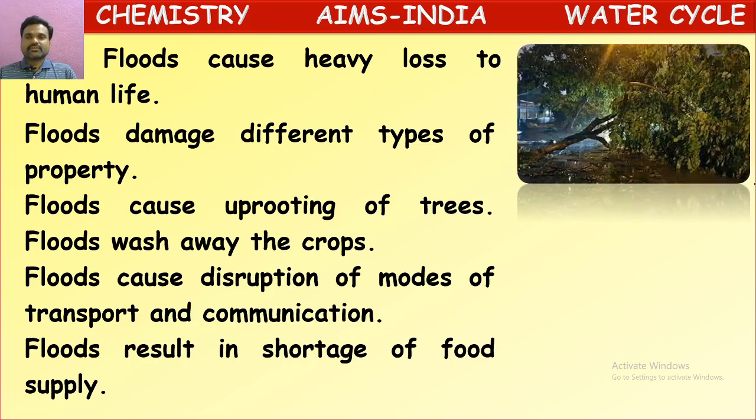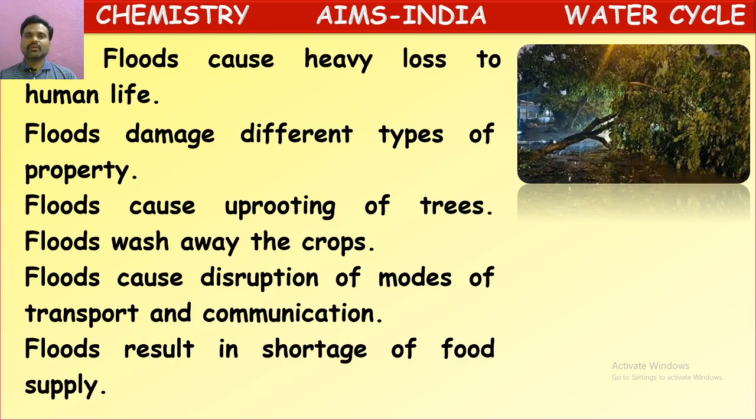See here, you can see how these trees have fallen down because of heavy rains and floods. What happens? The water in the floods comes with very high force, and then these trees fall down. That is uprooting of trees. If a tree falls on the road, the transport will be stopped. It disturbs the transport also.